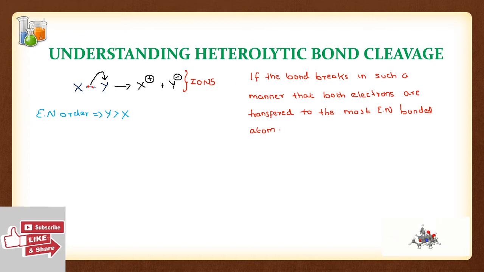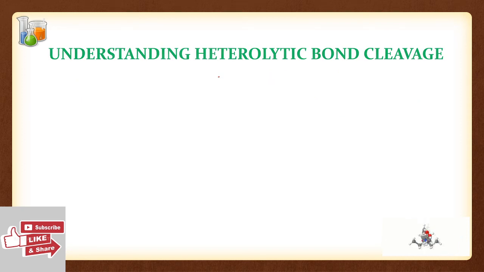And the atom which is taking both the electrons will get the negative charge, and the most electronegative atom will obviously get the negative charge, and the other atom will get the positive charge. Okay, so cation as well as anion is formed. Now let us move ahead and understand certain points which are very, very important.